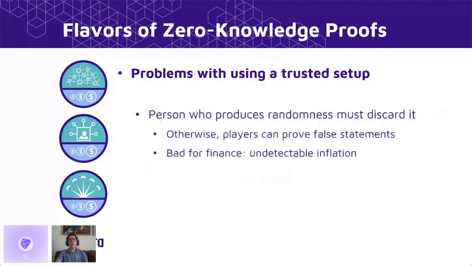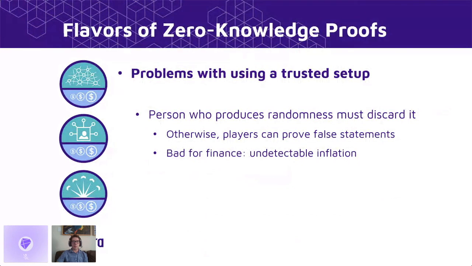Now, there are some pretty big problems with using a trusted setup, the most glaring of which is that whoever initially creates these random values and distributes them to the players must discard them. If they do not do that, if they remember those random values, then they can use that randomness as a powerful weapon in order to prove false statements in the zero-knowledge proof system.